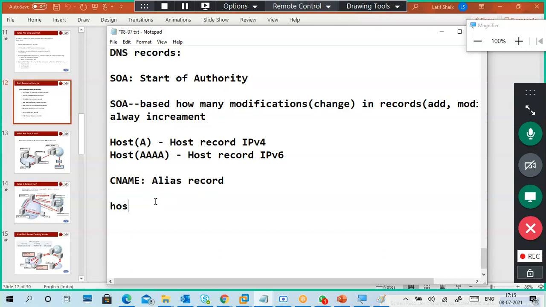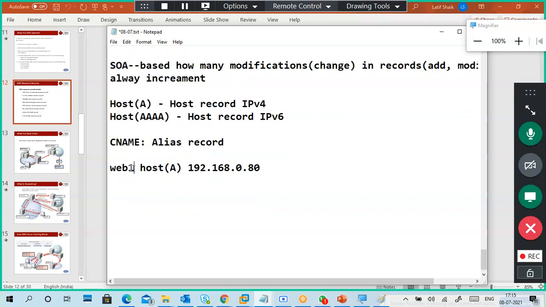For example, I have a host name called host1. This record is like a host A record, with an IP address, just for example. This is my host record. Web1 is my computer name, my server name. For example, my web server name is Web1, and my web server IP address is 180.168.0.80.